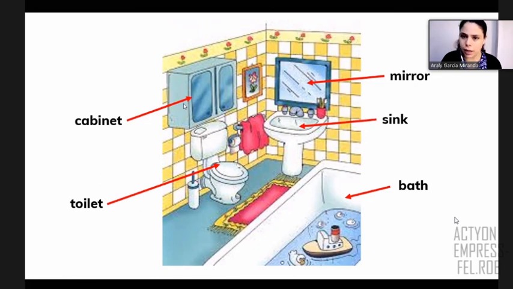So look, a mirror, right? That's a mirror. This is a sink, right? So in the sink, you can wash your hands, right? You have a bath again. This is the toilet, as I told you before. And maybe you can have this cabinet. In the cabinet, maybe you can put toilet paper and more creams, maybe, and more, right? Okay, so I show you a lot of vocabulary in this part. So we are ready to check some ideas. Please, let's continue here.